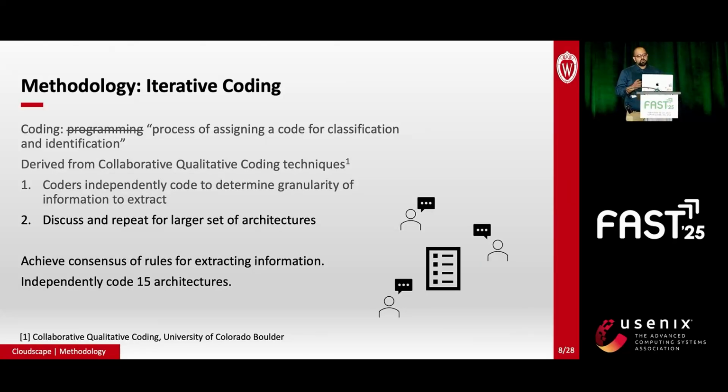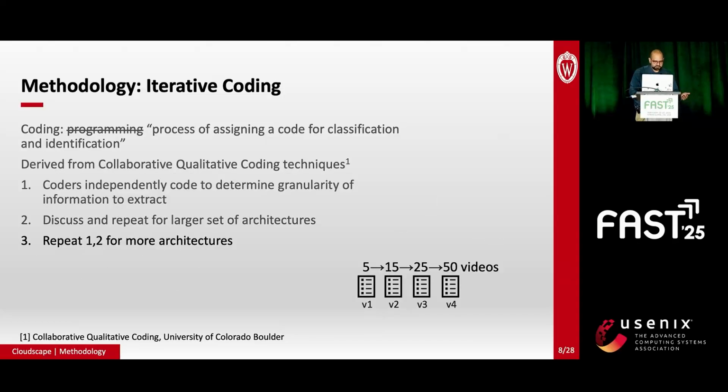Now, the core of iterative coding is coming up with common guidelines by incorporating different views. So we discussed each other's approaches, and we achieved consensus on a set of preliminary coding guidelines. For example, we realized we could format this as a graph, and we decided to store nodes as services. We then take these guidelines as a starting point and apply it to a larger subset of the videos.